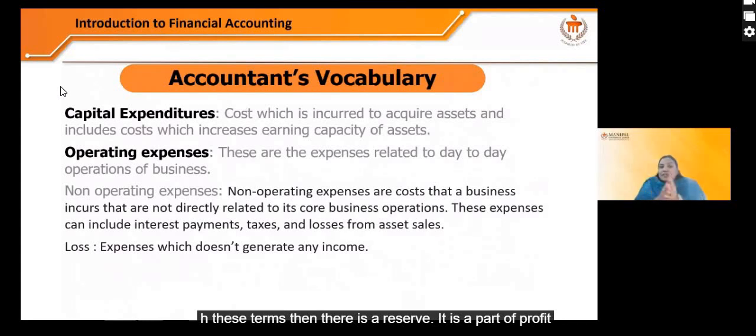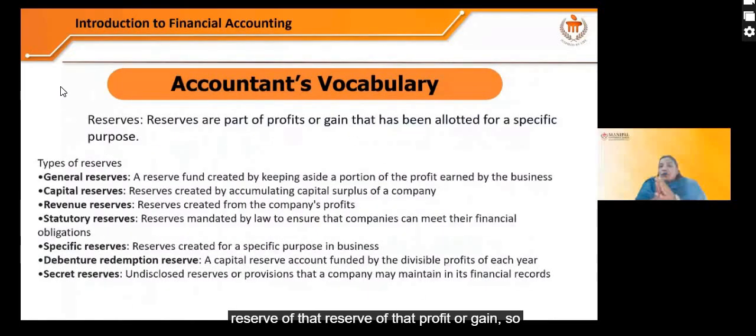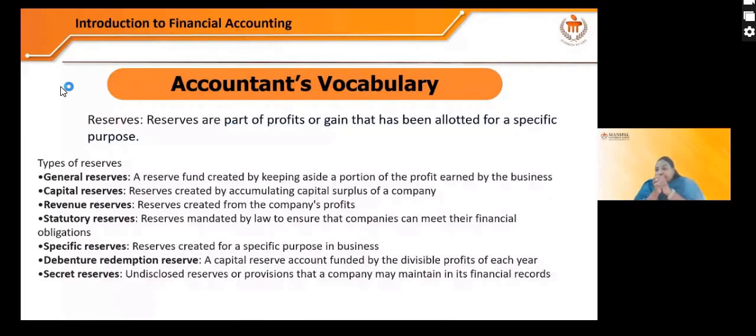Then there is a reserve. It is a part of profit or gain that has been allotted for a specific purpose, right? When there is a profit, a company makes a reserve of that profit or gain. So there are different types of reserves like general reserve, capital reserve, revenue reserve, statutory reserve, specific reserves, debenture redemption reserve, and secret reserves. Right? So it is self-explanatory.